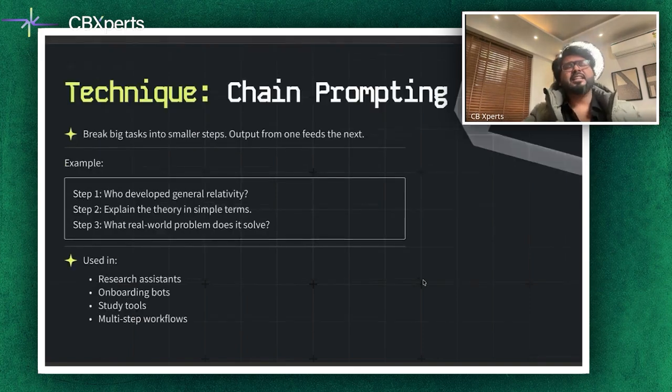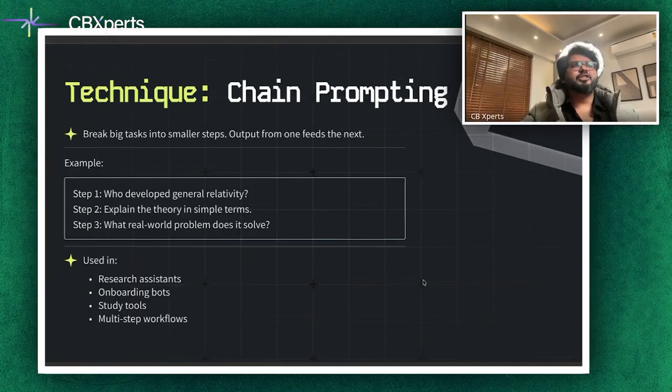And now there is another technique which is very, very interesting, which we call chain prompting. Chain prompting breaks a complex task into smaller steps. The output from one step feeds into the next. For example, step number 1, who developed general relativity? Step number 2, explain the theory in simple terms. Step number 3, what real world problems does it solve?